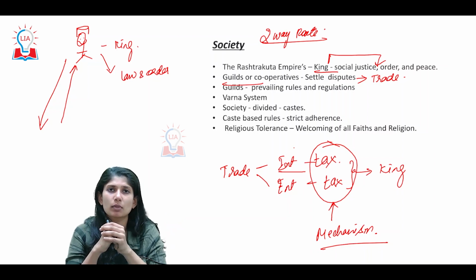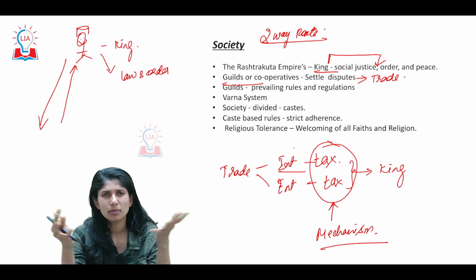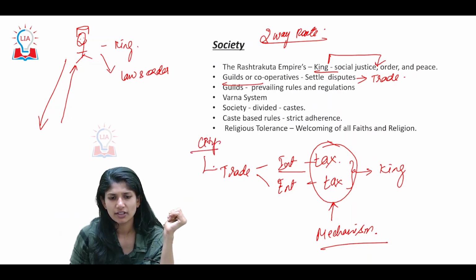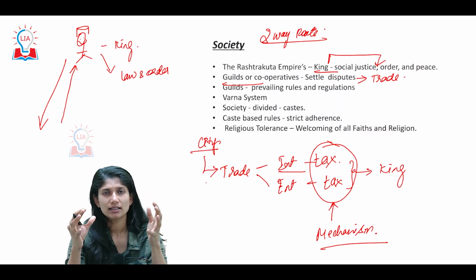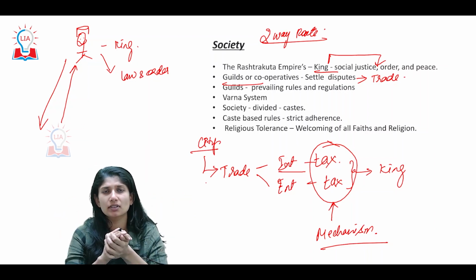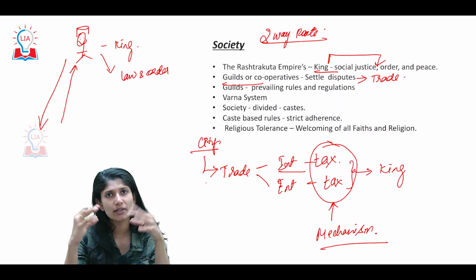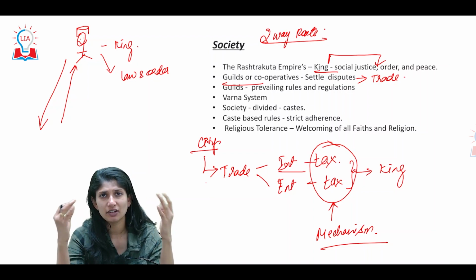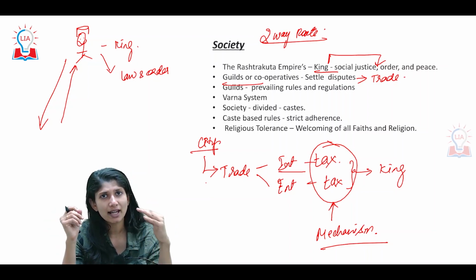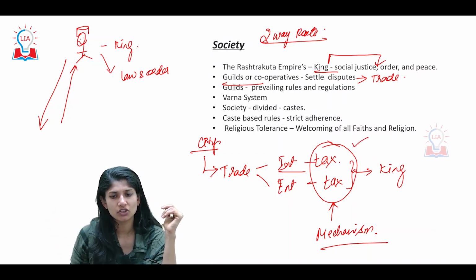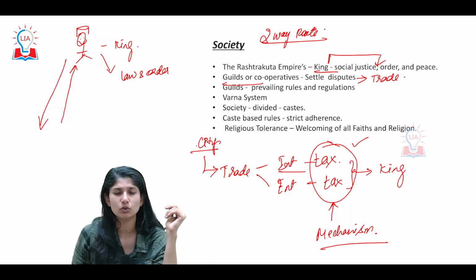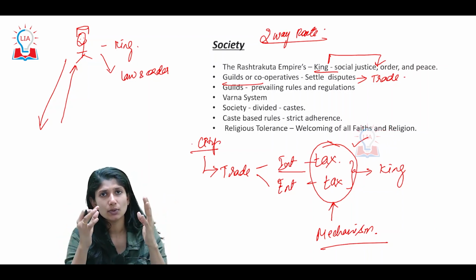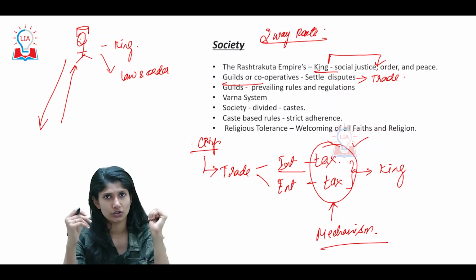Now, when we speak about trade, a lot of people will think of the concept of the city. Yes, whenever we say trade, then it is obviously city, right? Largely cities, towns and everything. So when these are developing, people from all walks of life will come in. All walks of life means different faiths, different belief systems, which means different religions will be followed. If they have to make sure this tax is efficiently reaching him, then all those people also should be protected, which means all their religious interests should be protected. Thus, we see a phase of religious tolerance during the Rashtrakutas.